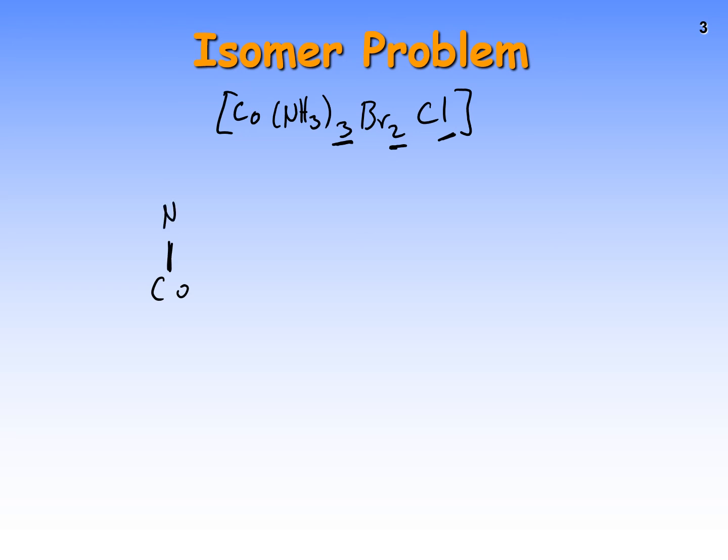So I'm just going to start by putting NH3 up here. And I'll use my dashes and wedges. NH3 there. And let's say I do Br here, an NH3 here, and Br here.